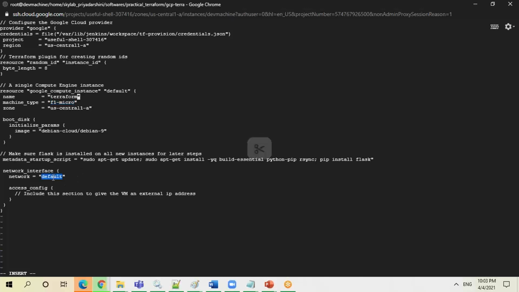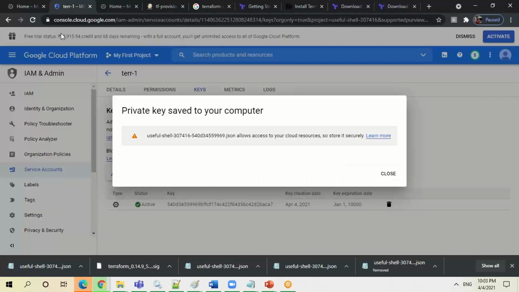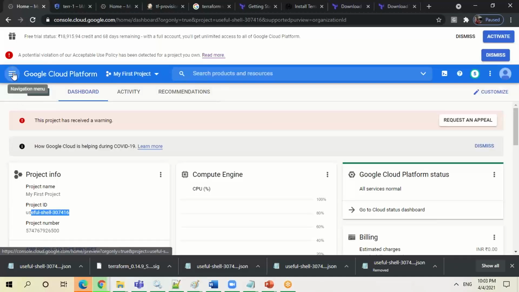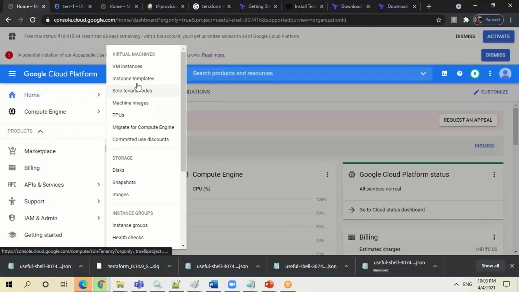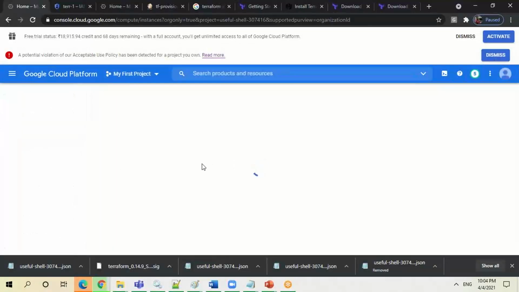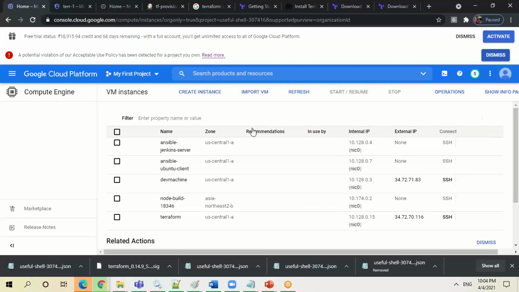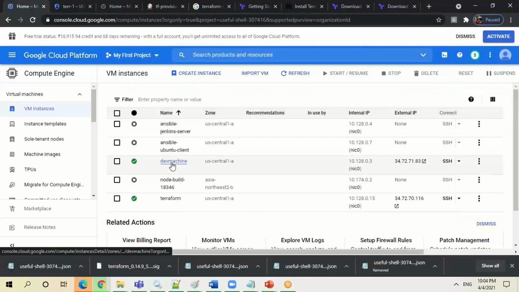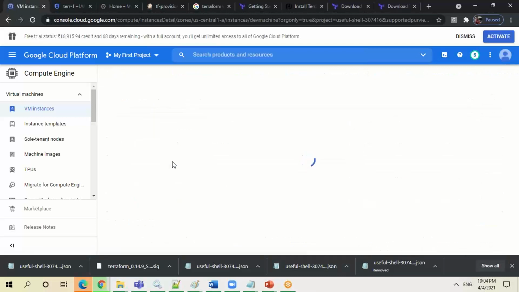Now coming to default. If you go to any VM which is created here, there is something called default. It will take the default network, meaning those VPCs which you were talking about, right? If you check any VM, you can see the network.